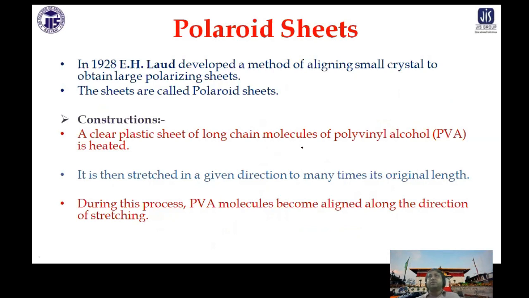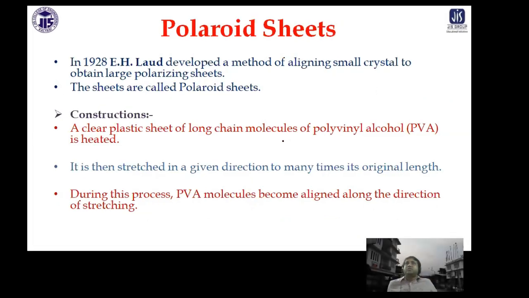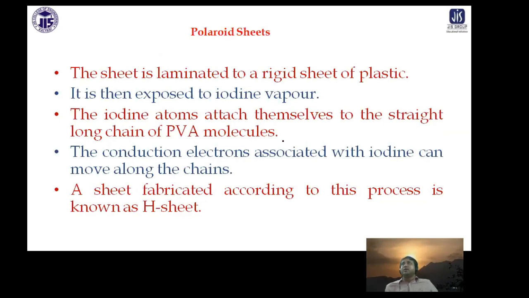Another is the polarizing sheet. In 1928, E.H. Land developed methods of aligning small crystals into often large polarizing sheets. Construction: a clear plastic sheet, long chain molecules of polyvinyl alcohol, is heated. It is often stretched in a given direction to many times the original length. During this process, polyvinyl alcohol molecules become aligned along the direction of the stretching. The sheet is laminated to a rigid sheet of plastic. It is then exposed to iodine vapor. The iodine atoms attach themselves to the straight long chains of polyvinyl molecules. The conduction electrons associated with the iodine can move along the chains. The sheet fabricated according to this process is known as the H sheet.